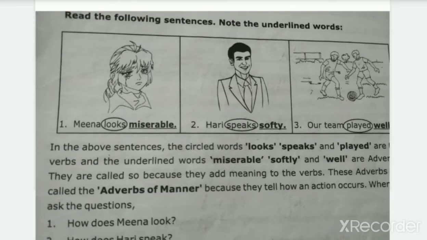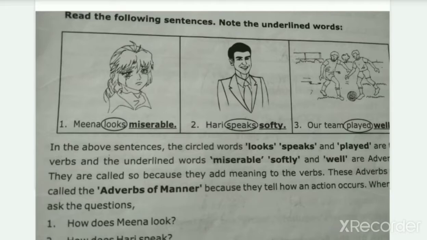Okay, so we have this. Meena looks miserable. How does she look? She looks miserable. Hari speaks softly. Our team played well. How did the team play? They played well. In the above sentences, the circled words look, speaks, played are forms of verbs, and the underlined words like miserable, softly, well, these are what? These are adverbs, right?